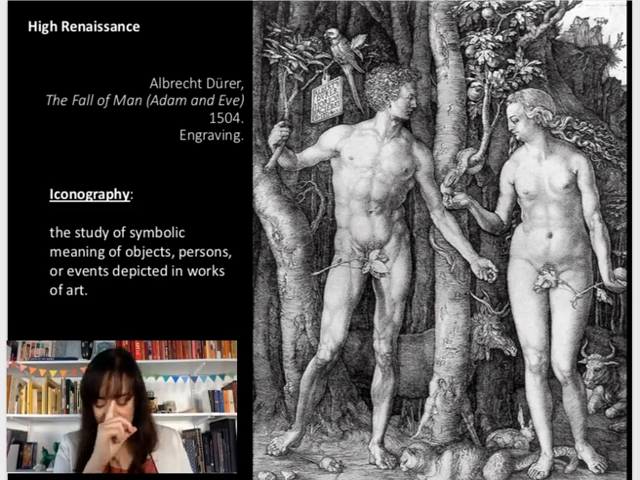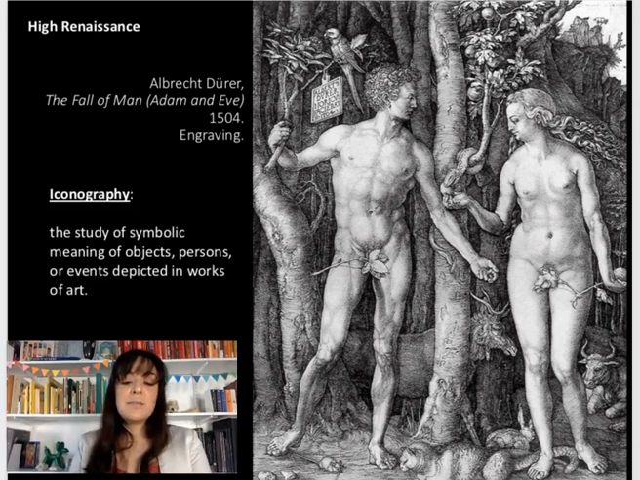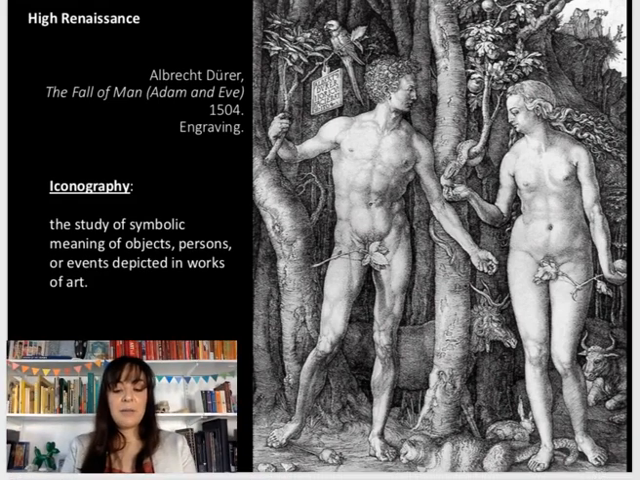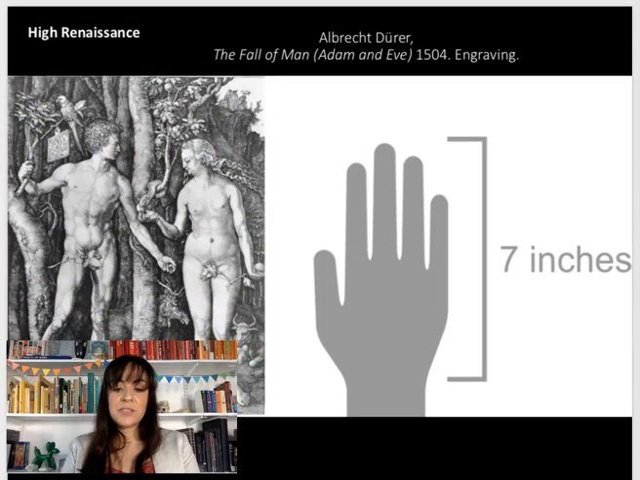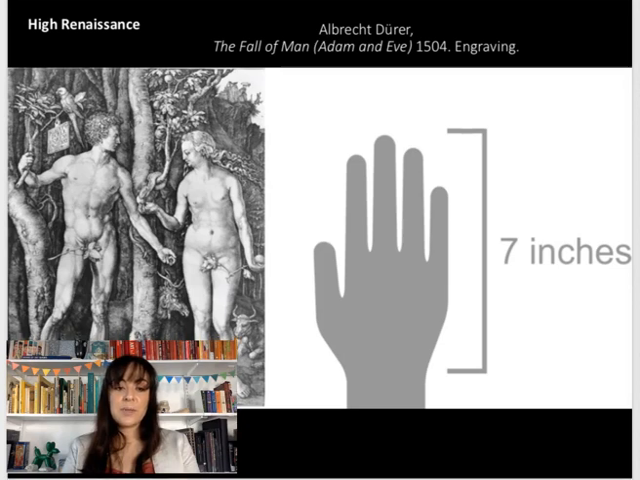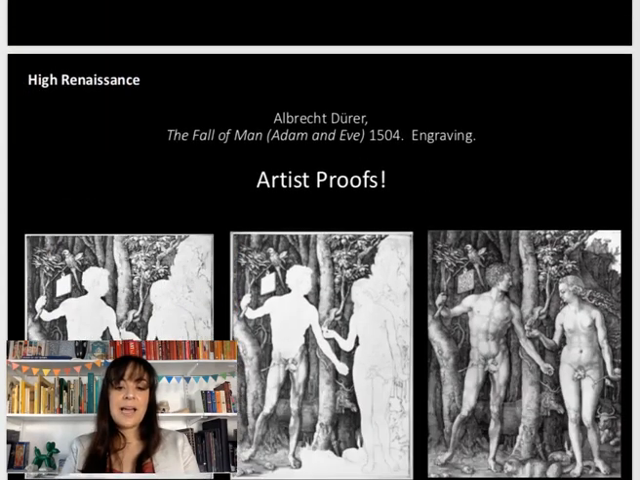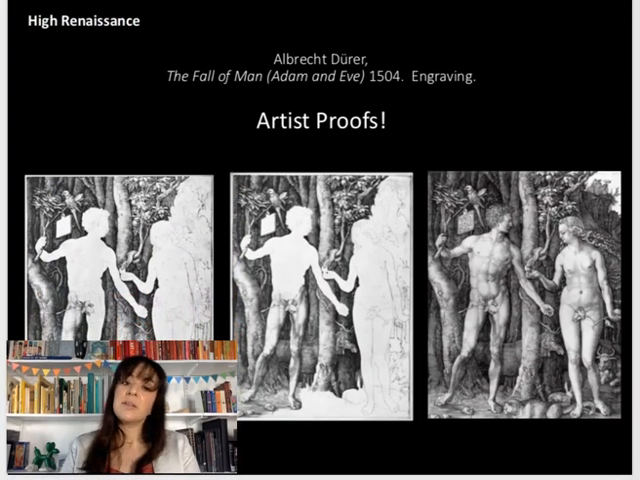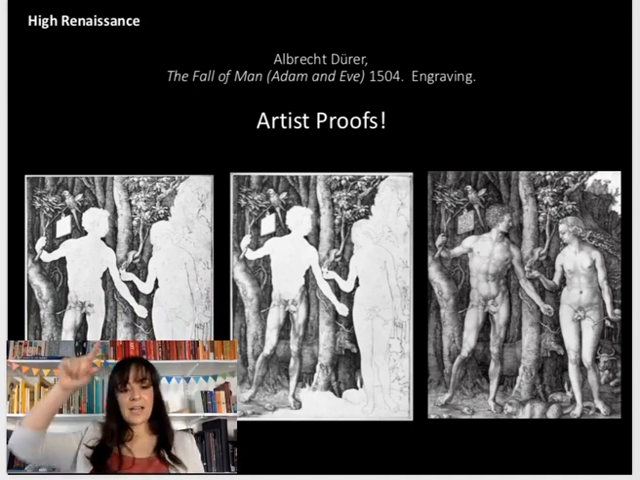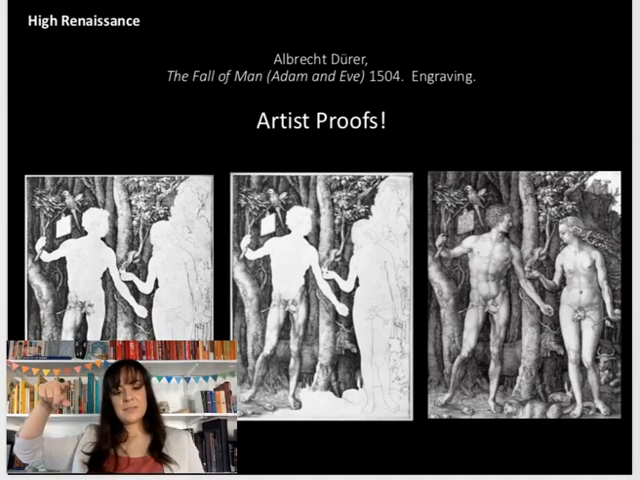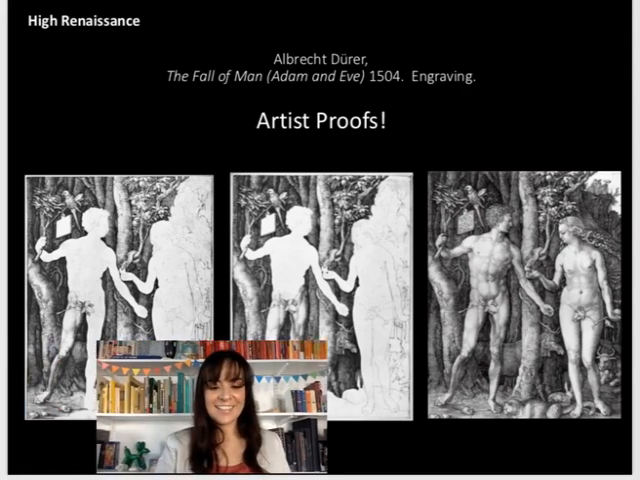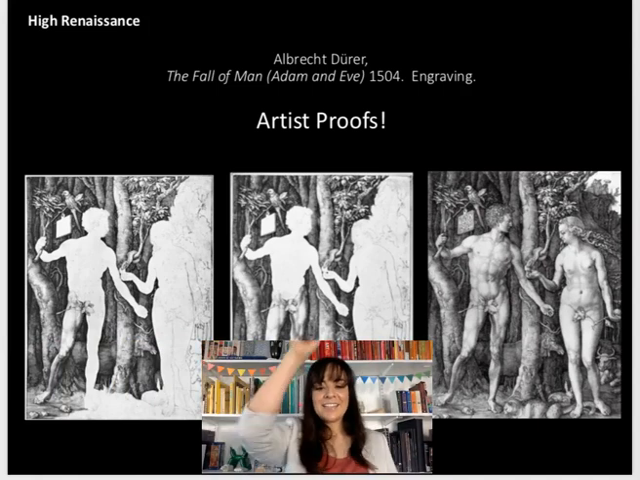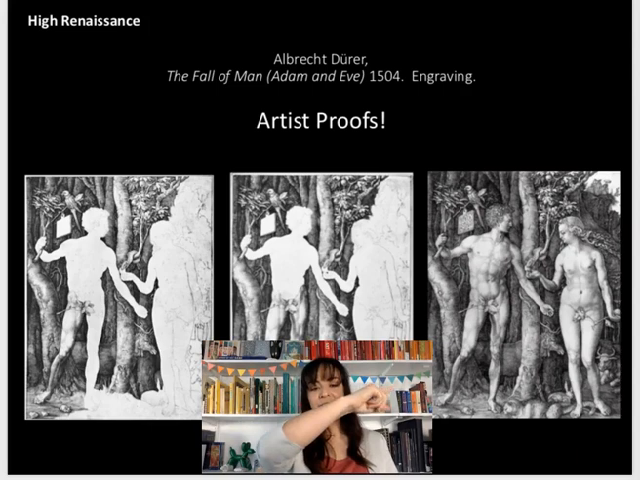But first, before we get into iconography, I mentioned what Albrecht Dürer was doing with his showing off. Now, it's really small, but you know what's also really special about this piece is that we have his artist proofs. What? Here we're looking at one, 2, and 3. Okay, look here. 1, 2, and 3. This is a draft, another draft, and the final draft.